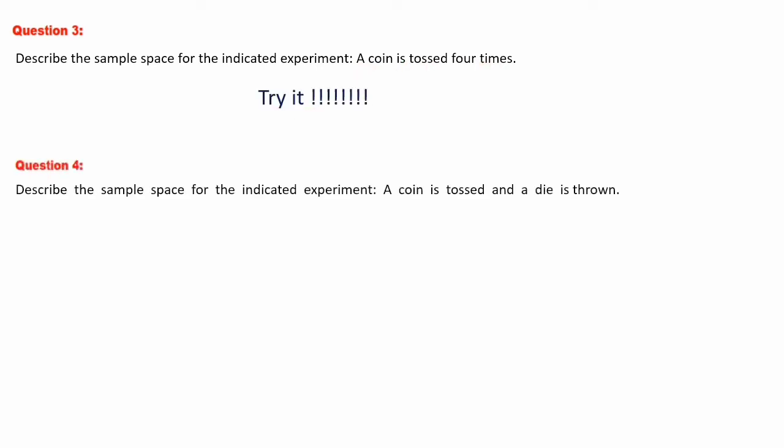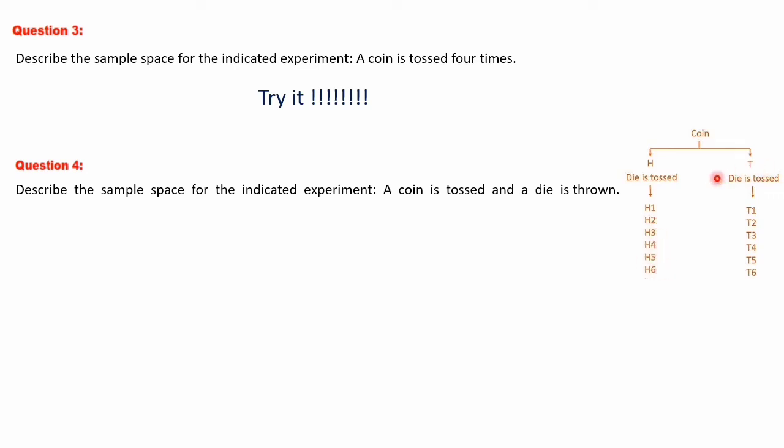Question number 4. Describe the sample space for the indicated experiment. A coin is tossed and a die is thrown. First a coin is tossed, and then one more experiment is given, a die is thrown. So when a coin is tossed, you will have 2 outcomes. One is head and another one is tail. Once the head has come up, you go on to rolling a die. When you roll a die, the possible outcomes are 1, 2, 3, 4, 5, 6. So first you have already got head. So H1, H2, H3, H4, H5 and H6.